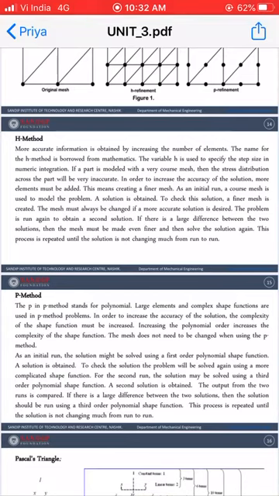Okay, so increasing the polynomial order increases the complexity of the shape function, and the mesh does not need to be changed when using the P method. There is no necessity to change the mesh, because we are increasing the order of the polynomial shape function. So for complex problems we need to use a complex shape function. Complex shape function means we need to increase the order of that shape function. By increasing the order of the shape function, we will get an accurate solution, or we will get a solution converged towards the exact solution.